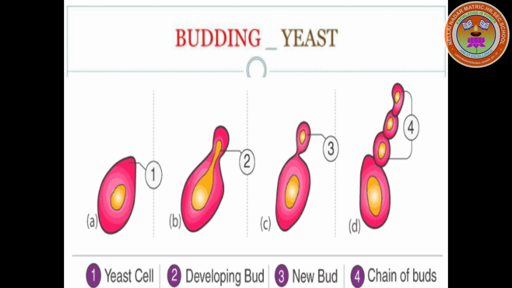Under favorable conditions, a small bulb-like projection called a bud is produced from the yeast. Buds grow gradually and then get detached from the parent yeast. These new cells produce more cells. Sometimes a chain of buds is formed, which leads to the production of a large number of yeast altogether.